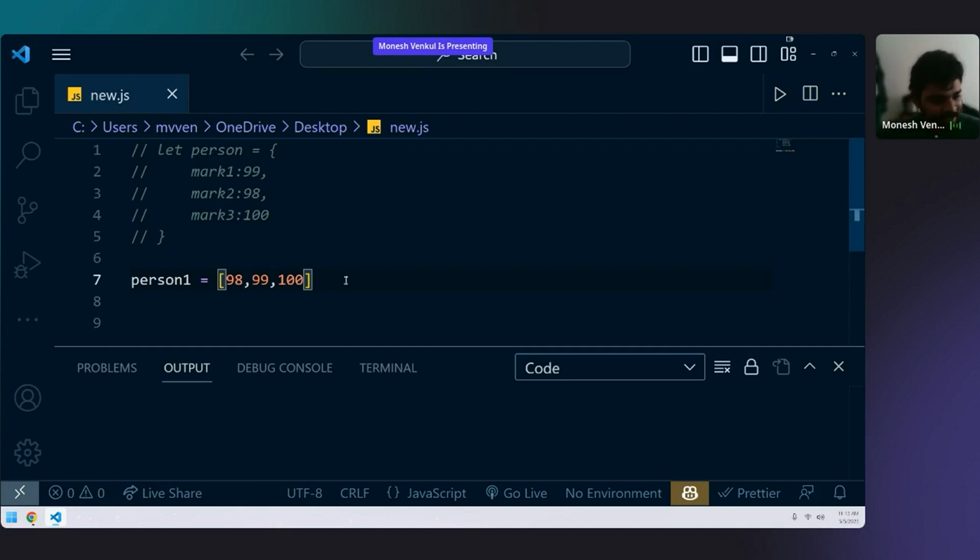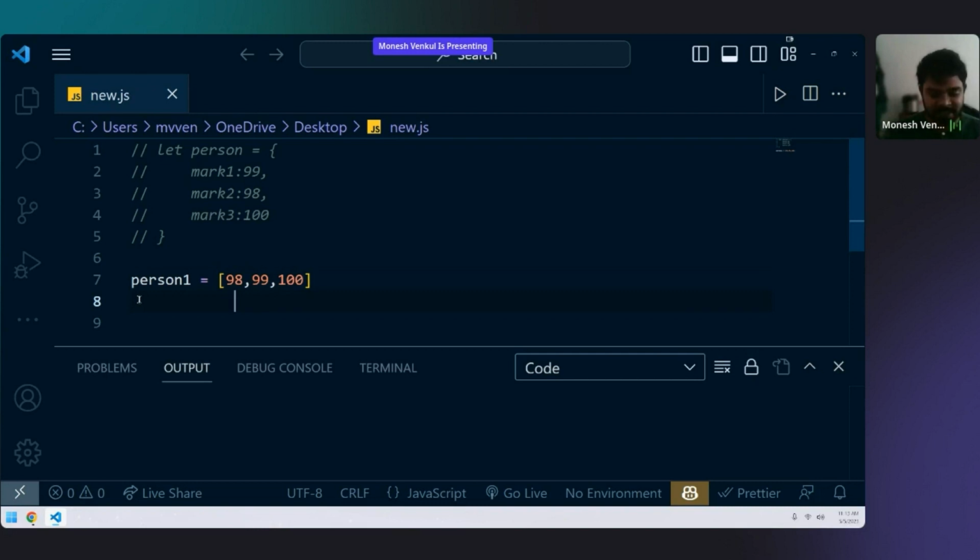In an array, or in anything except an object, we cannot define a value. We cannot say this is mark 1, this is mark 2, this is mark 3. It doesn't allow us. Even arrays have keys. The keys of arrays are nothing but their indices: 0, 1, 2. These can also be called the keys of arrays.